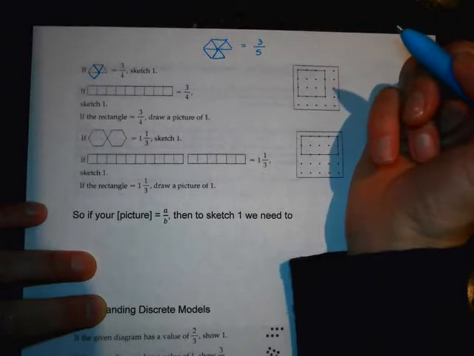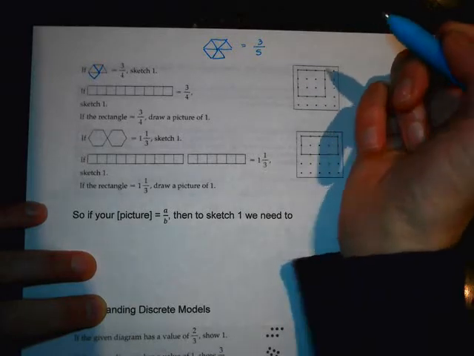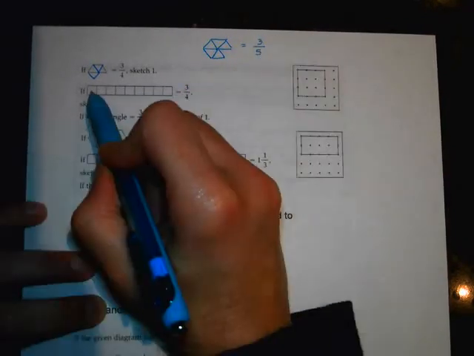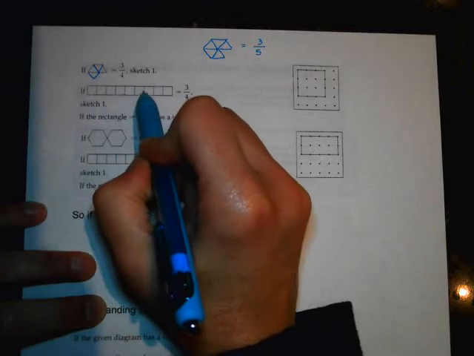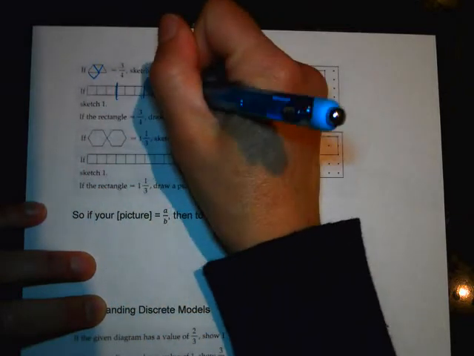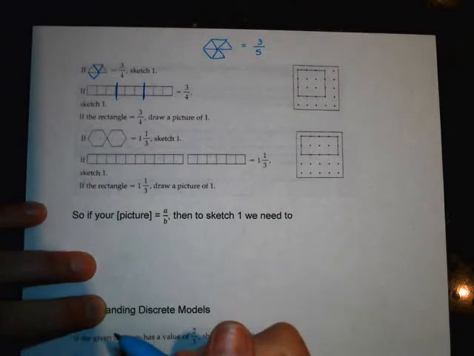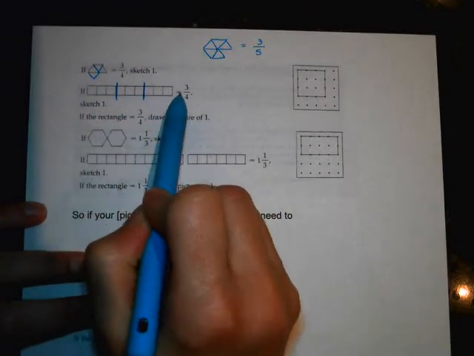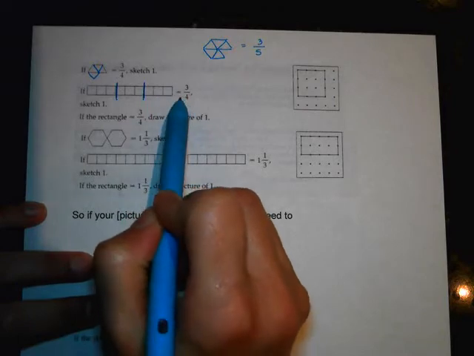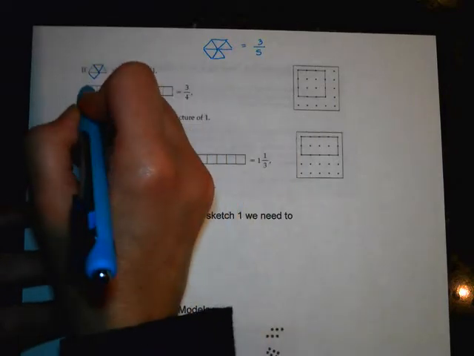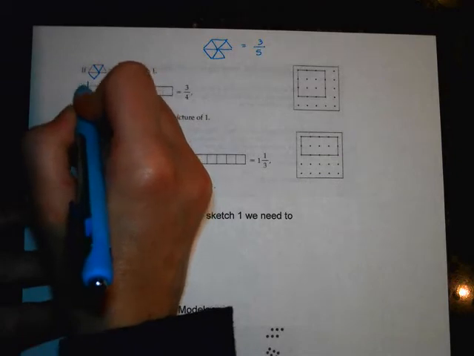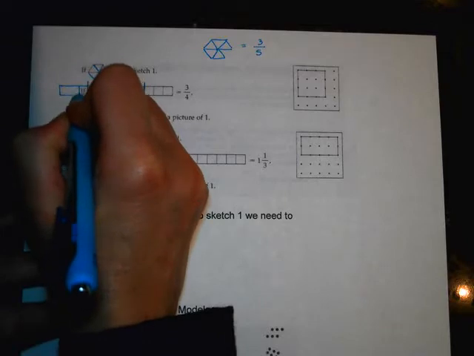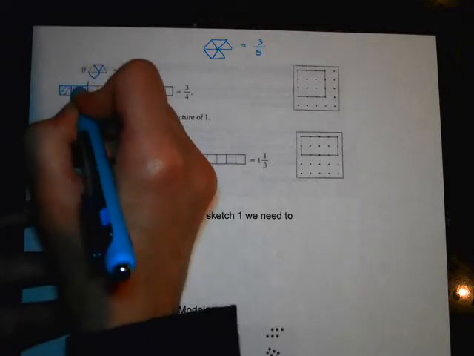All right, so if this equals 3/4, we need to divide this up into 3 equal parts. 5, 6, 7, 8, 9. So each 3 squares equals a part. So this is 1 part, 2 parts, 3 parts. So to sketch 1, we need another part. So we need another 3 squares. So I'm just going to come over here and add that. Okay, so I'm going to add that, and that's what 1's going to be.